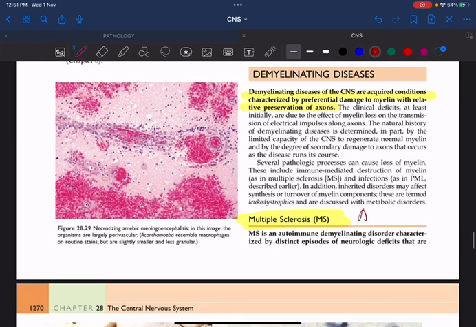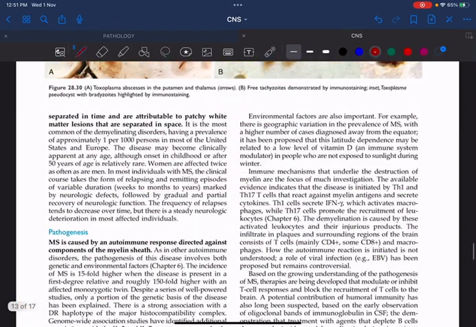Remember the first point: MS is autoimmune. It is an autoimmune demyelinating disorder characterized by distinct episodes of neurological deficits, which are separated in time and attributable to patchy white matter lesions that are separated in space. What does this statement actually mean? You will study in medicine. We have different phases and variants of multiple sclerosis: relapsing variant, primary variant, secondary variant. I am not going into such things. Just remember, it is a demyelinating disorder of the central nervous system.